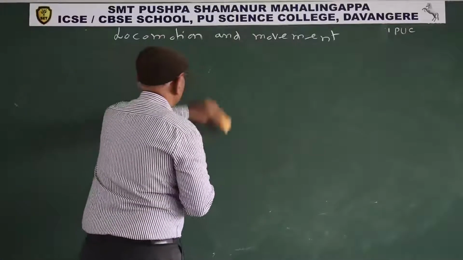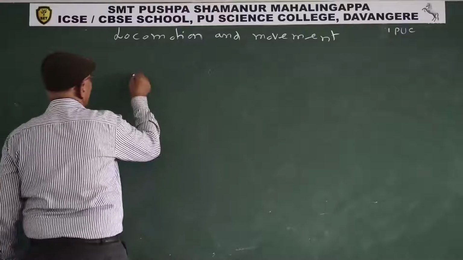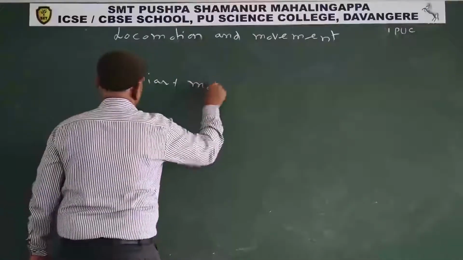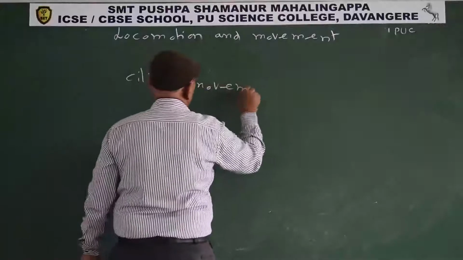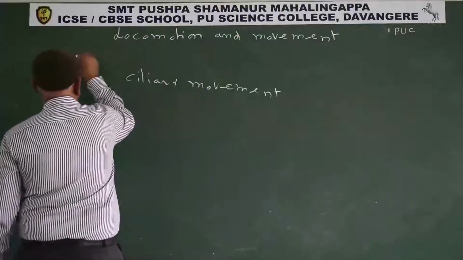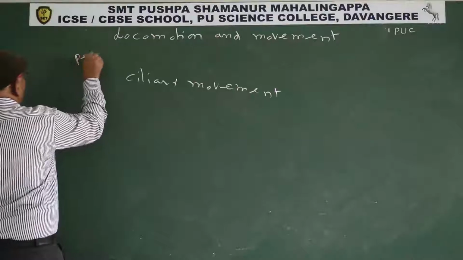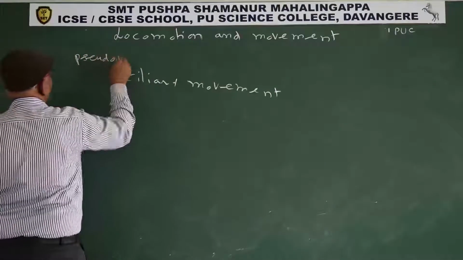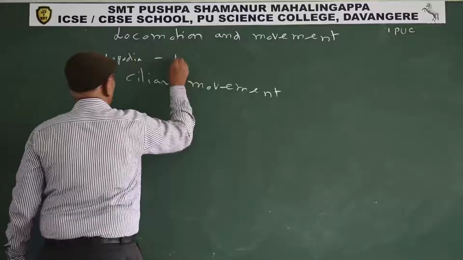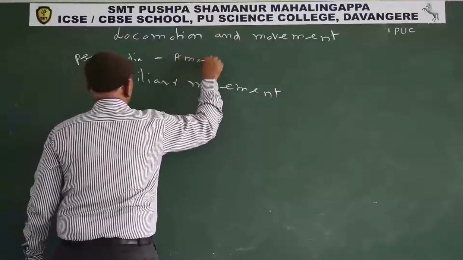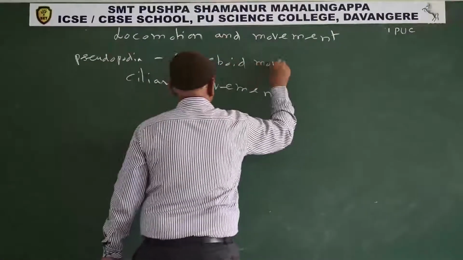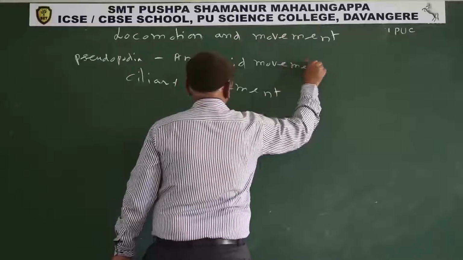Movement with the help of cilia is known as ciliary movement. Movement with the help of pseudopodia, amoeboid movement.